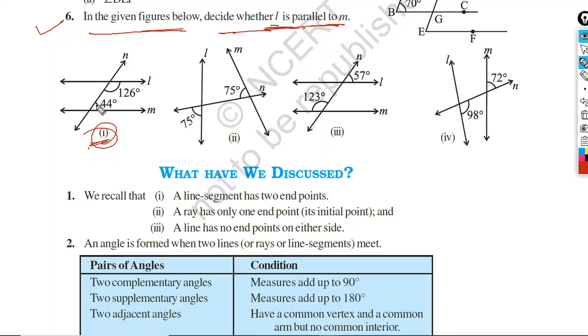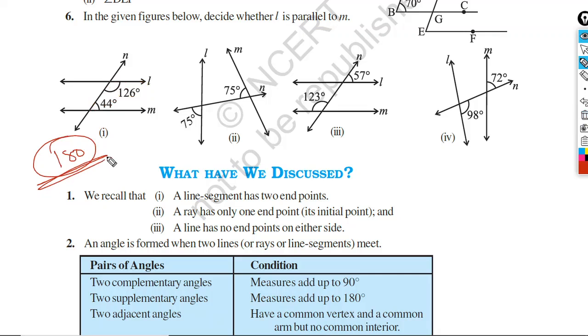Here you see these two angles are given, and what type of angles are they? 160 degrees and 144 degrees. They are the interior angles on one side of the transversal, and we know that if the sum of these two interior angles on the same side of the transversal is 180 degrees, or they are supplementary, then two lines will be parallel. If they are supplementary, the lines will be parallel. So let's check the sum of these two angles.